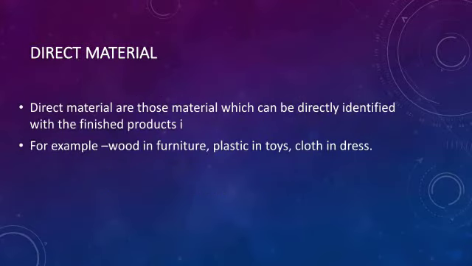Direct materials are those materials which can be directly identified with a finished product. Means direct materials are those which enter into the product and become part of the finished product. For example, wood in furniture, plastic in toys, cloth in dress. These are examples of direct material, and this material can be easily identified with the product.